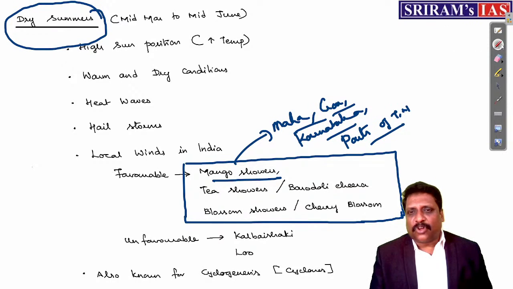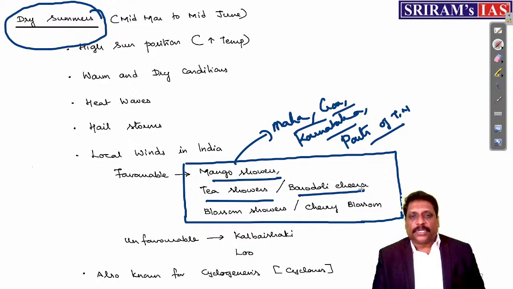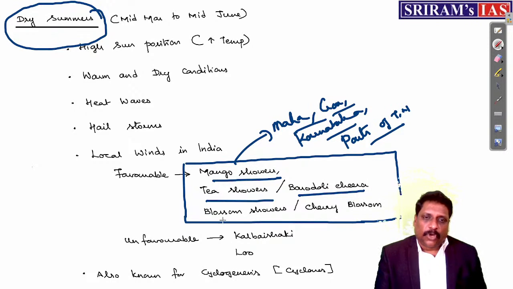Then tea shower, right? Either you call them tea shower or you also call them what? Bardoli Chheerha. By the time I say tea, I'm there in West Bengal, Darjeeling Hills of West Bengal. I'm there in Assam, right? Assam and West Bengal experience tea showers.